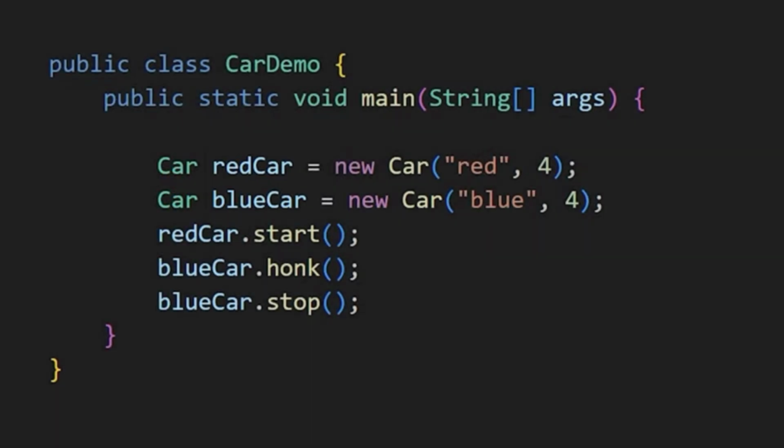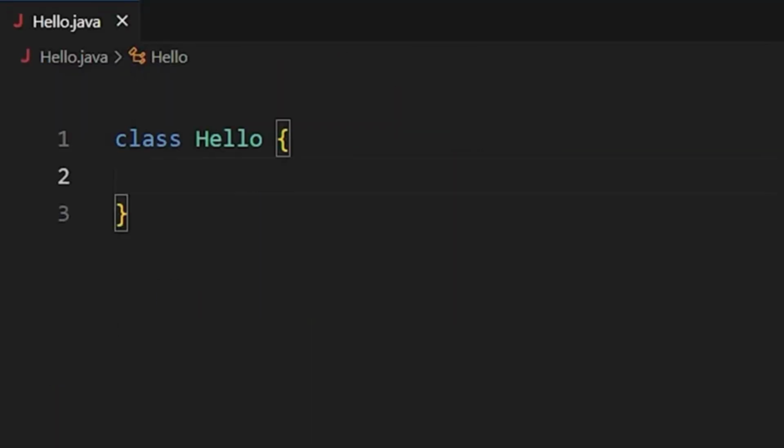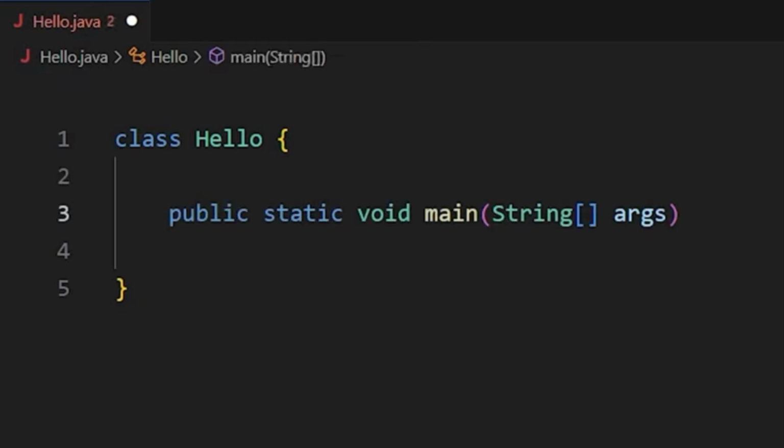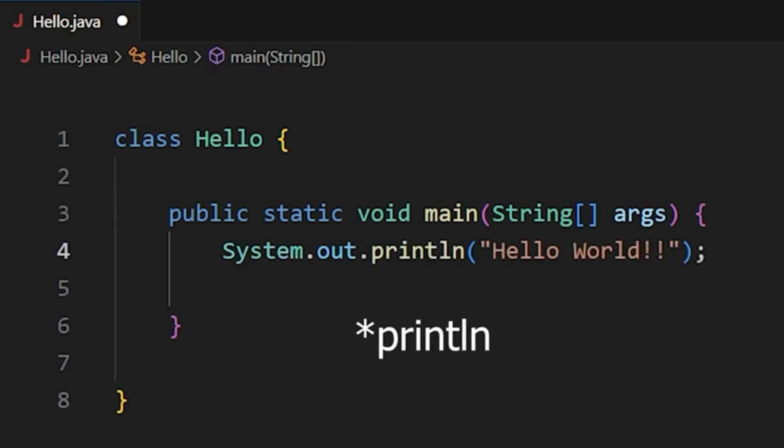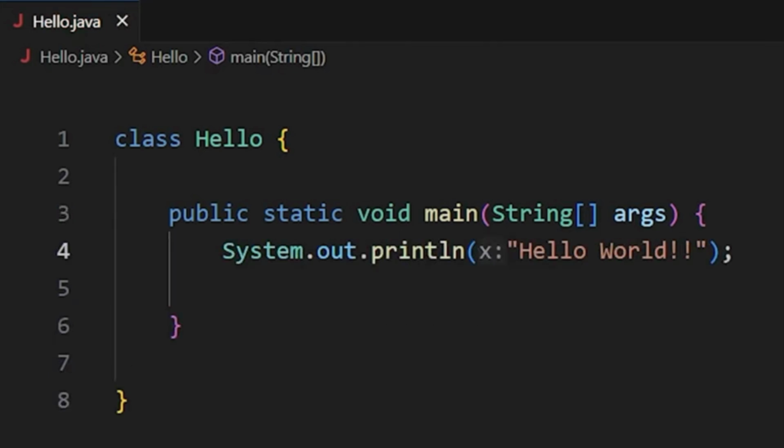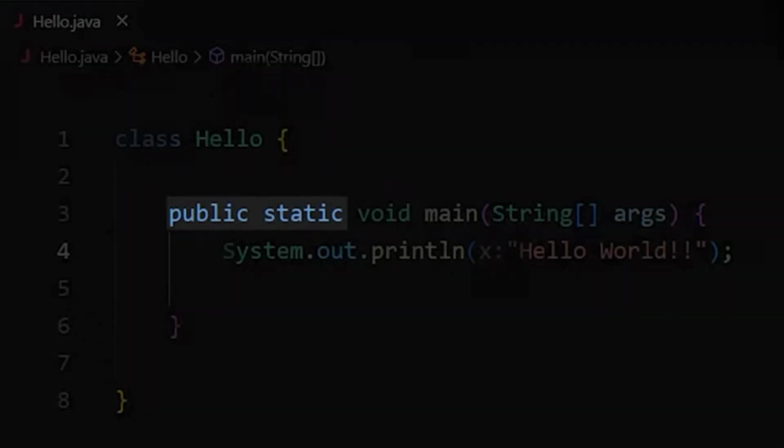Let's get back to creating our basic program. You start by defining a class with the same file name, and then there's something important to remember. Public static void main string args. This is where we create our main function. Void is the return type of our main function, and the actual code goes inside curly braces. To print something, you can use System.out.println with whatever you want to print inside the parentheses. Now, you might wonder about public and static.